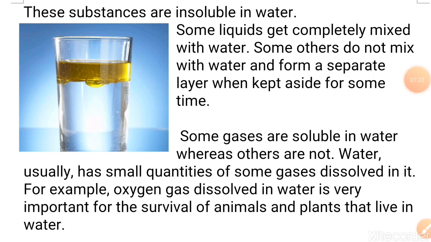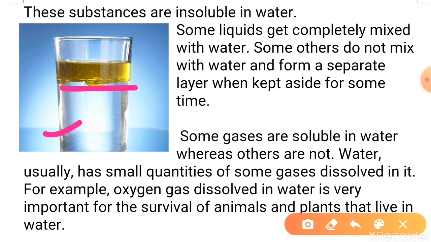When you add juice to water, you would observe that it will completely mix. So some liquids get completely mixed with water. Some others do not mix with water and form a separate layer when kept aside for a long time. Here you can see some oil has been placed with water and this oil is on the top surface of water, and we can clearly see that water and this oil are separate from each other.